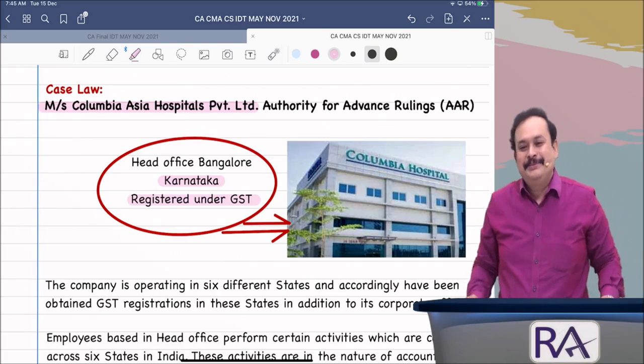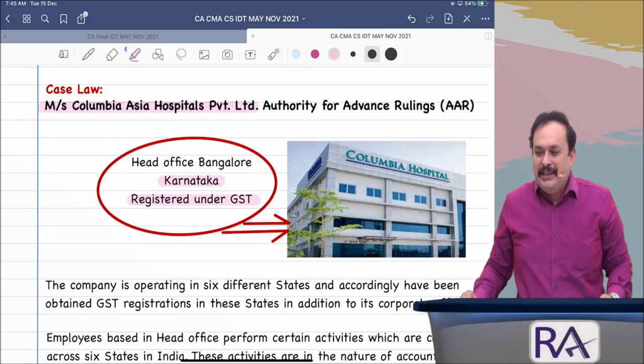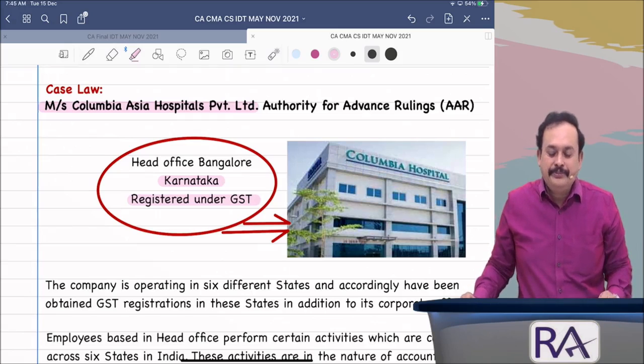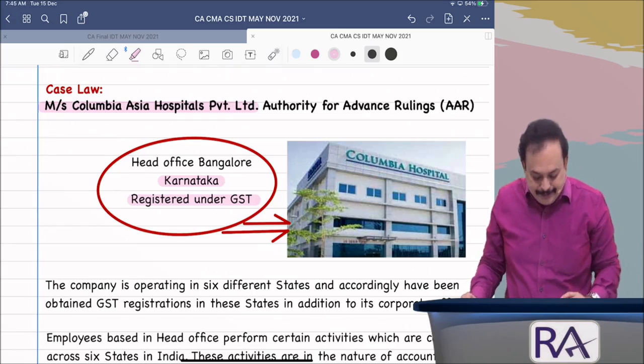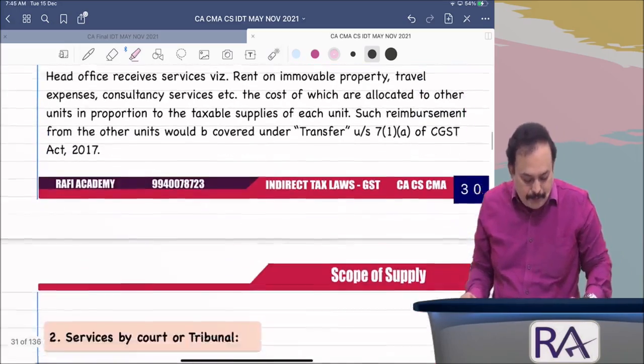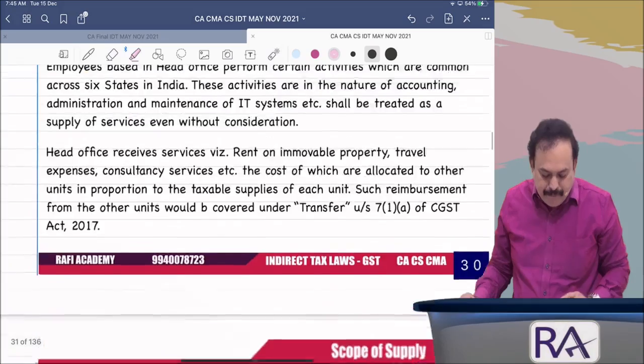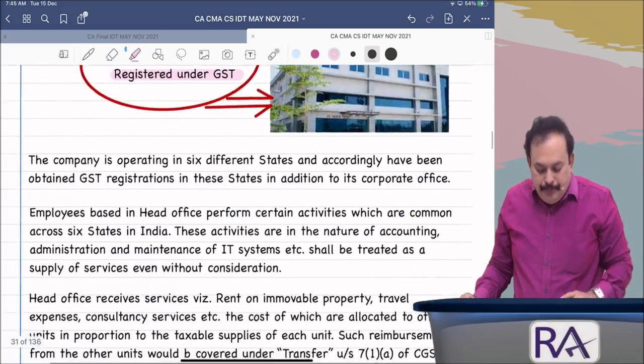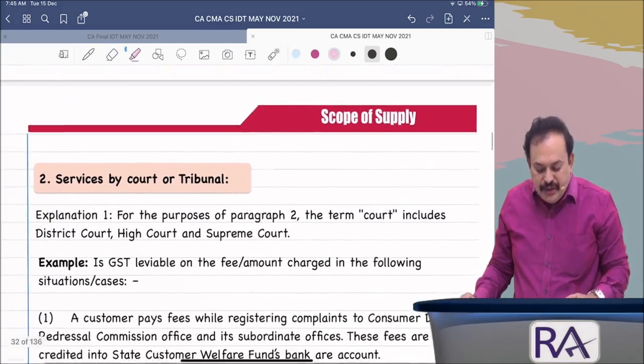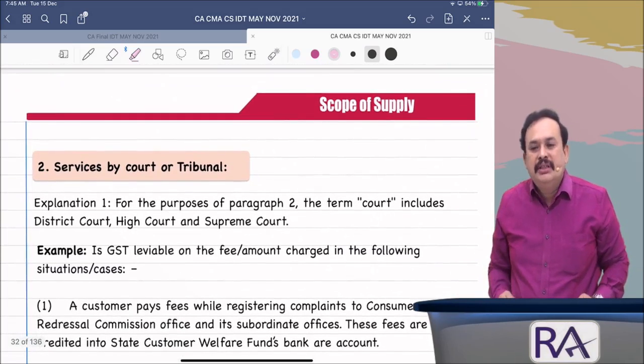Is that clear about this? Any difficulty up to this, my dear friends? Further, my dear sir, point number 2 of Schedule 3.